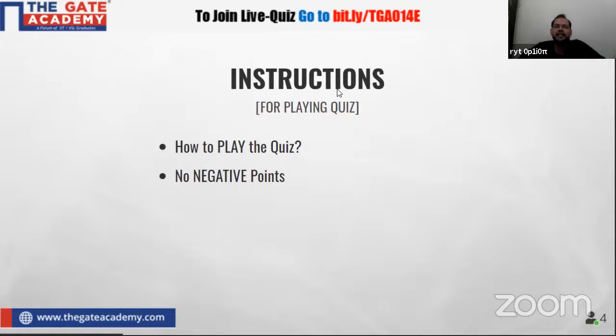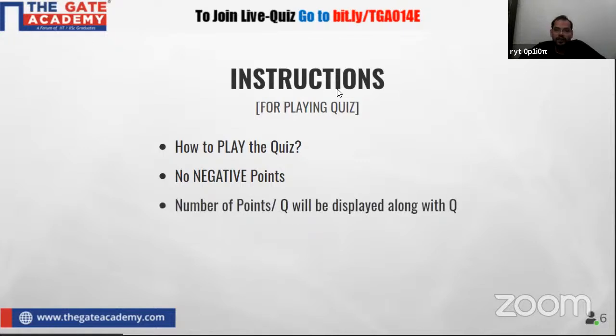But if you give the wrong answer, in that case you are not going to lose any scored points. Fine. What is the other rule? Number of points per question will be displayed along with the question. This quiz is designed in a way that for each and every question, the points and the duration in which you need to answer the question may vary.